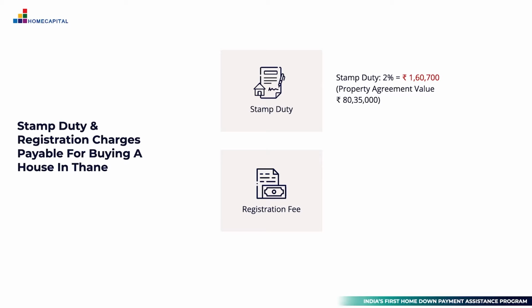In addition to the 1,60,000 that they budget for the stamp duty, the registration charges for a property in Thane will cost them an additional fixed amount of INR 30,000. So that gives a total fee of 1,90,700 that they need to budget towards the stamp duty and registration costs.